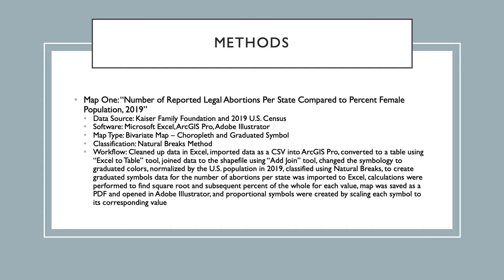To create the graduated symbols, the data for the number of abortions being performed per state was imported into Excel and calculations were performed to find the square root and subsequent percentage of the whole for each value in the list. The map created in ArcGIS Pro was then saved as a PDF file and opened in Adobe Illustrator, where proportional circle symbols were created by scaling each symbol to its corresponding value in the Excel file.